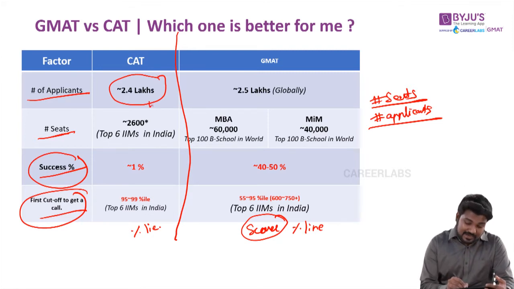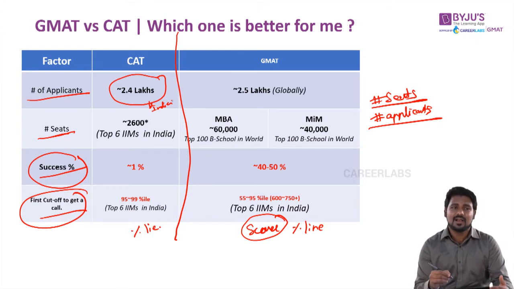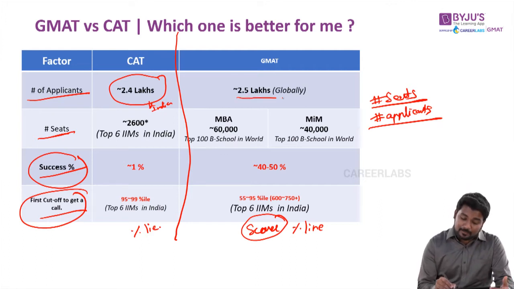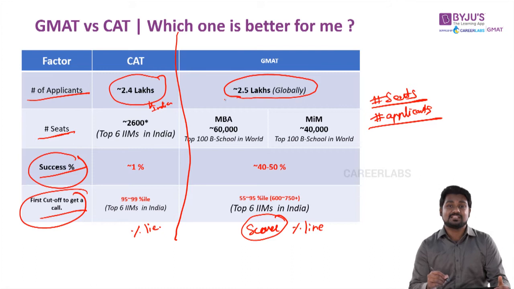I'm talking about this CAT exam only in India. See, CAT is an exam which is typically administered in India. 95 to 98% of the people who apply for the CAT exam are Indians. Whereas if you look at GMAT, 2.5 lakh people appear. This is a global statistic, which means not just in India, okay? All over the globe, cumulatively put together, 2.5 lakh people appear. So, nothing can be inferred from here.